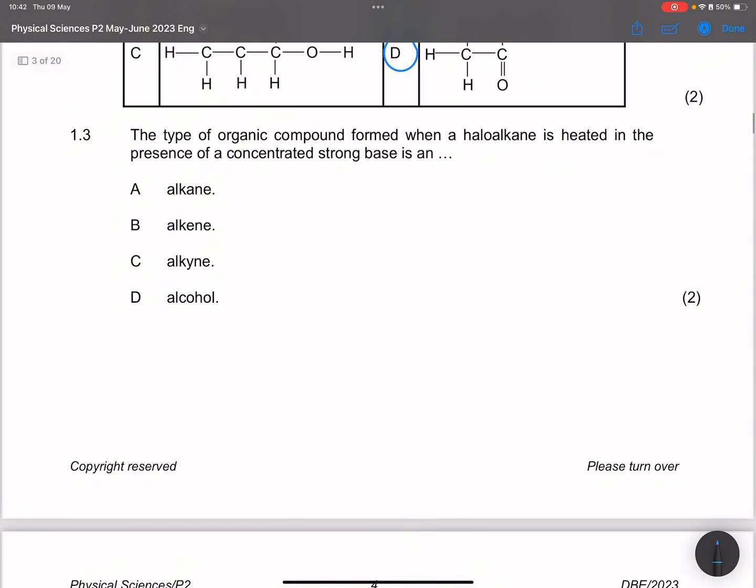The next one, they say the type of organic compound formed when a haloalkane is heated in the presence of a concentrated strong base. Remember, when we take concentrated strong base, in this case, we're going to form an elimination reaction. And so what happens with that haloalkane is that it will form an alkene. So B would be the correct answer there.